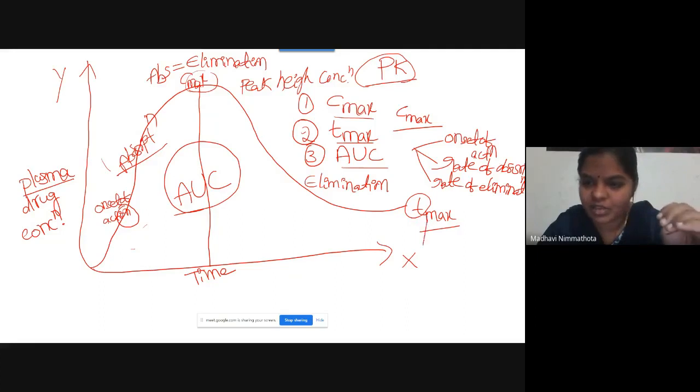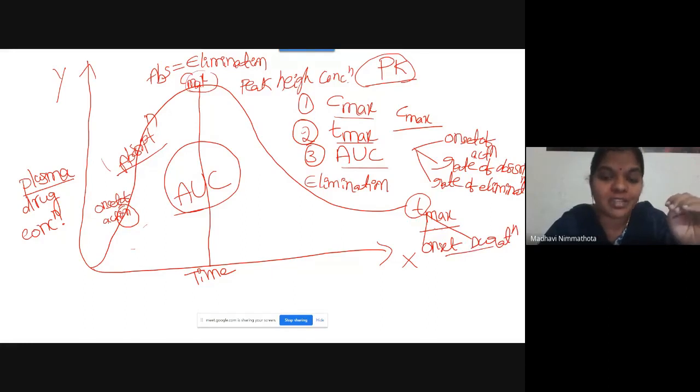Both can be calculated using Tmax because it is showing you the time difference, right? Onset means the beginning of the time and duration means the time period. So you can calculate these two pharmacodynamic parameters very easily using Tmax values.